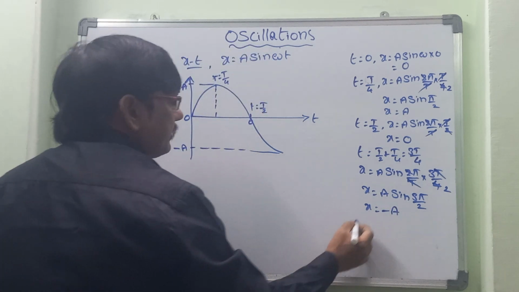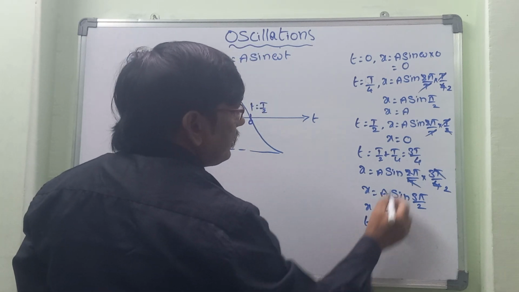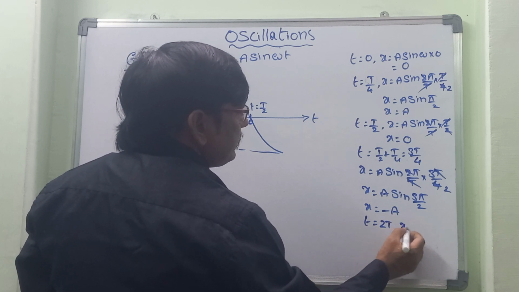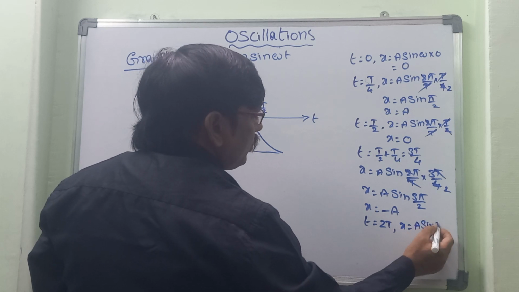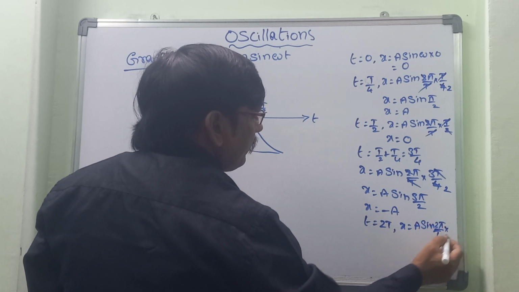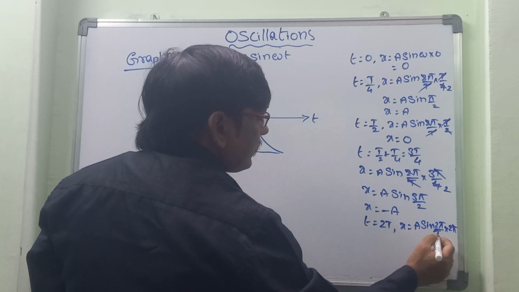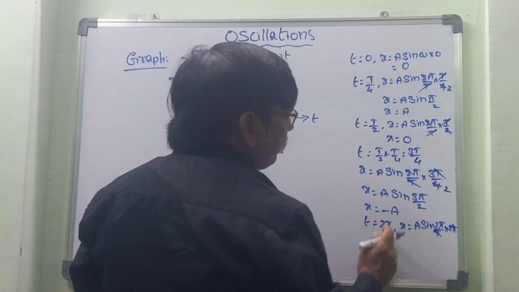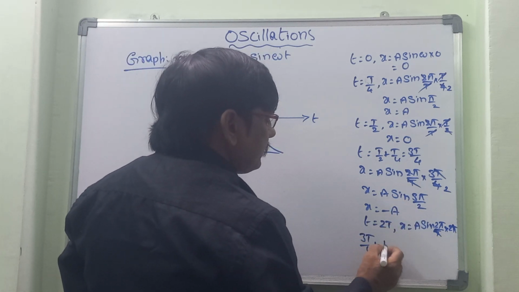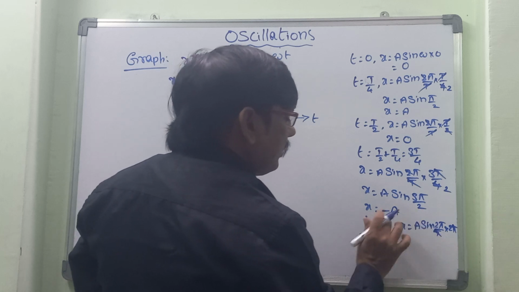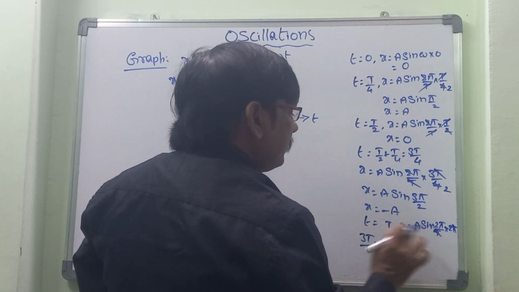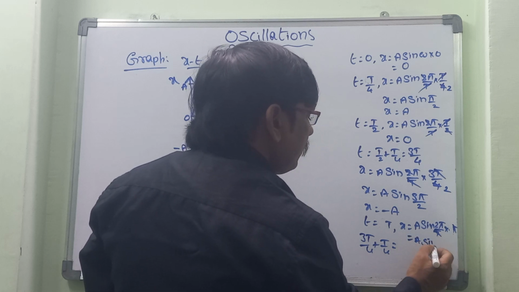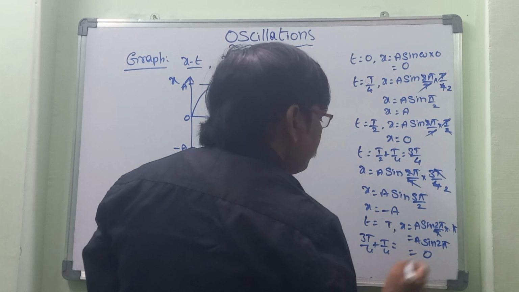Next, 3T by 4 plus T by 4 gives T. So x is equal to a sin 2 pi by T into T, where T and T get cancelled. That is x is equal to a sin 2 pi, which again becomes 0.